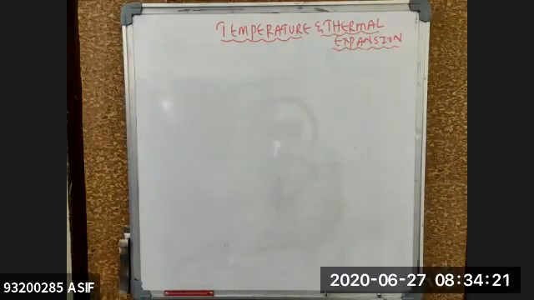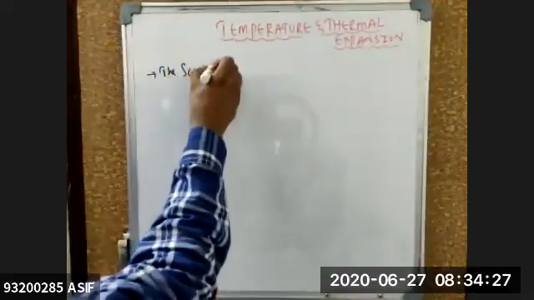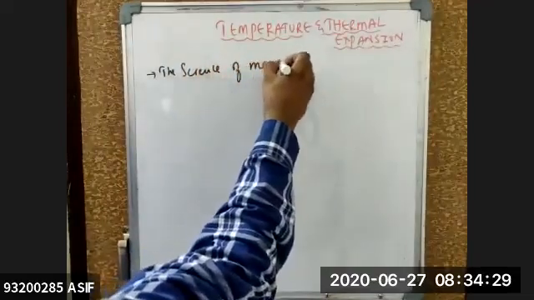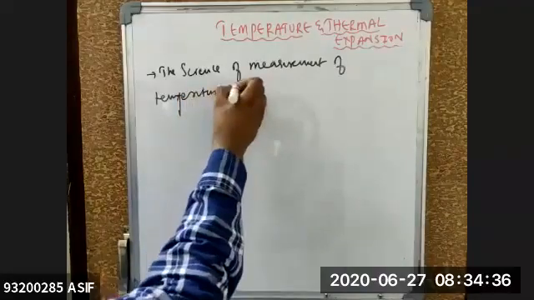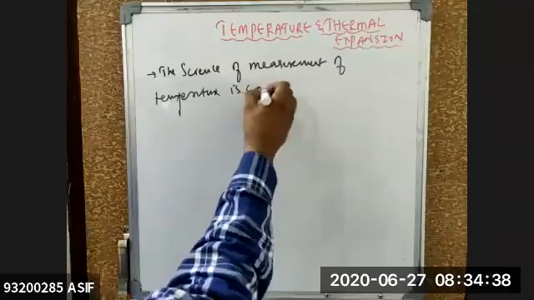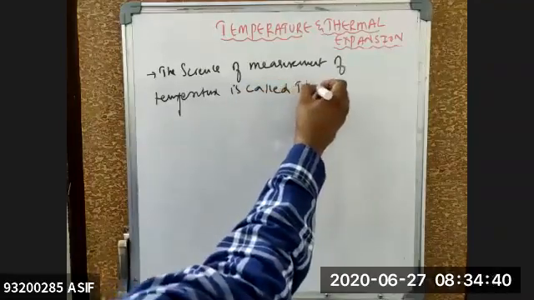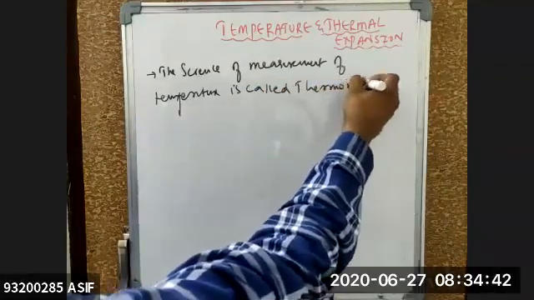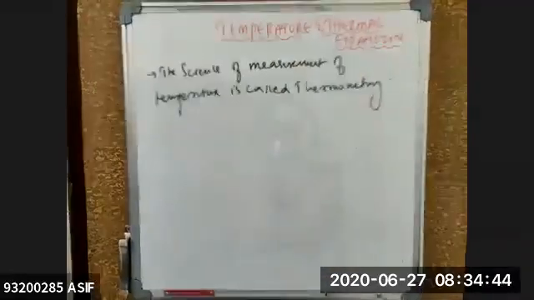So I can write here: the science of measurement of temperature is called what, beta? Thermometry. The science of measurement of temperature is called thermometry.